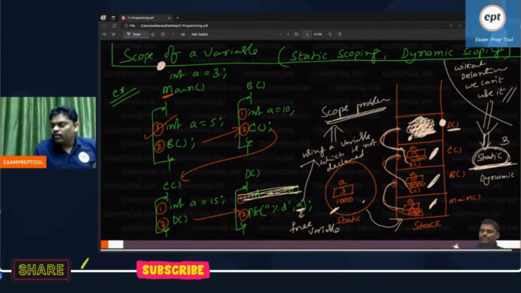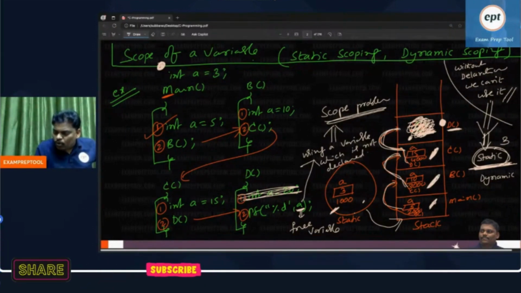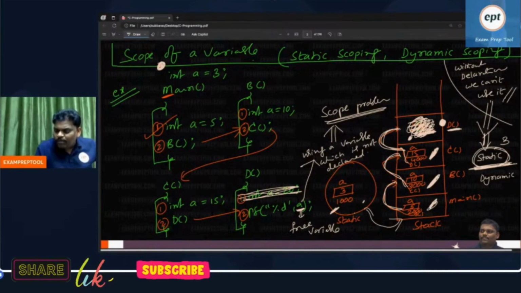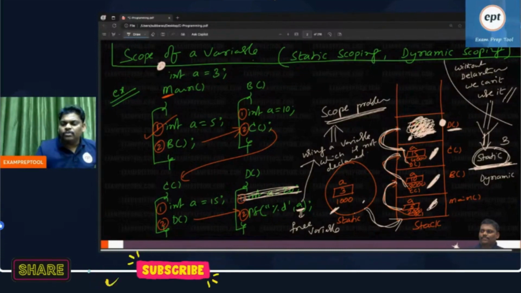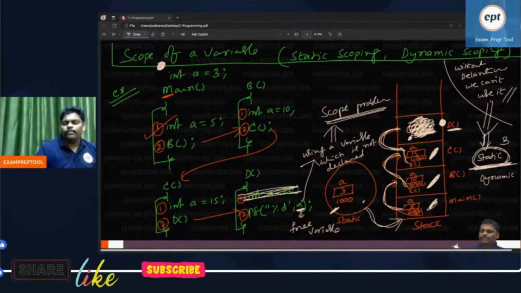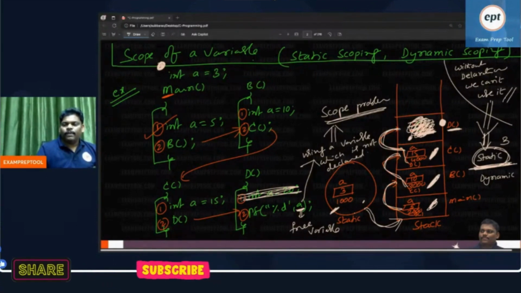So in dynamic scoping, whenever the topmost one is not available, go to the previous. Here also not available, go to the previous. That is called dynamic scoping. Can anyone guess what is the answer of this problem using dynamic scoping? Everyone observe. Very simple. If the top one is not there, go one position down. What is the answer? 15.